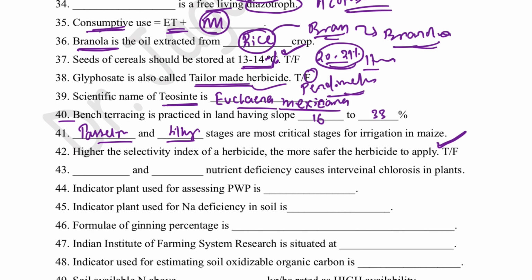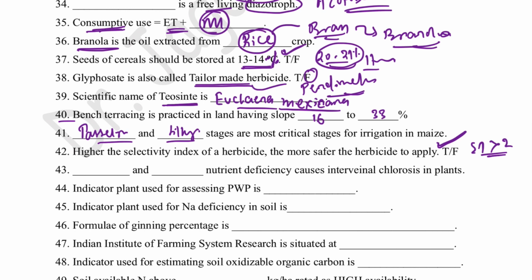So it is suggested that selectivity index should be more than 2 for safer use of herbicide. That means the crop should tolerate twice the herbicide required for the weed to be controlled. Then only it will be more selective or more safer to use that herbicide.